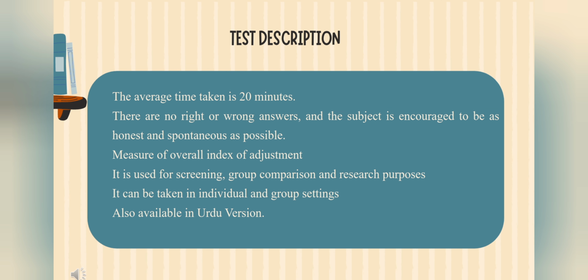The average time to complete the RISB test is around 20 minutes. There are no right or wrong answers, and the subjects are encouraged to be as honest and spontaneous as they can be. The test measures an overall index of adjustment. It can be used for screening, group comparisons, or research purposes. The test can be administered in either an individual or group setting. Also, the test is available in an Urdu version.